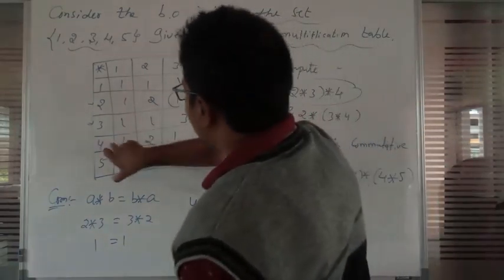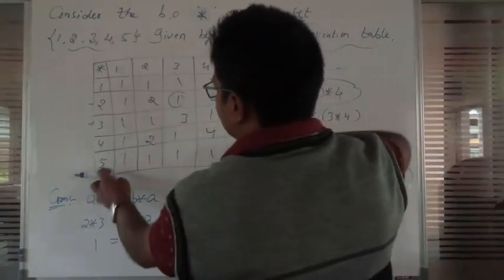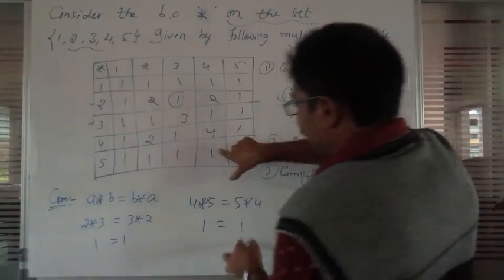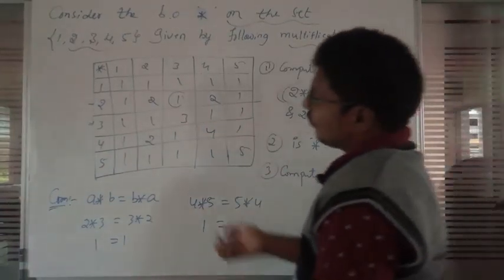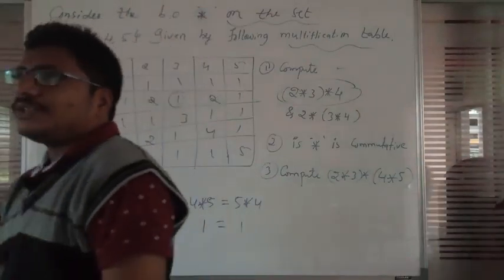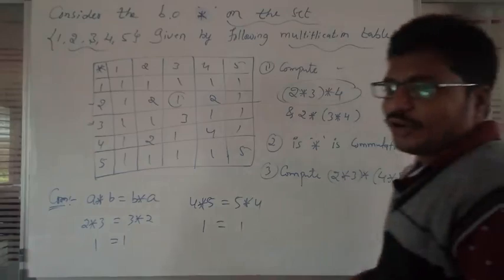Both are equal: 4 star 5 is 1, and 5 star 4 is also equal to 1. Whichever row and column you change alternately, it gives the same value, that's why it is called commutative property.